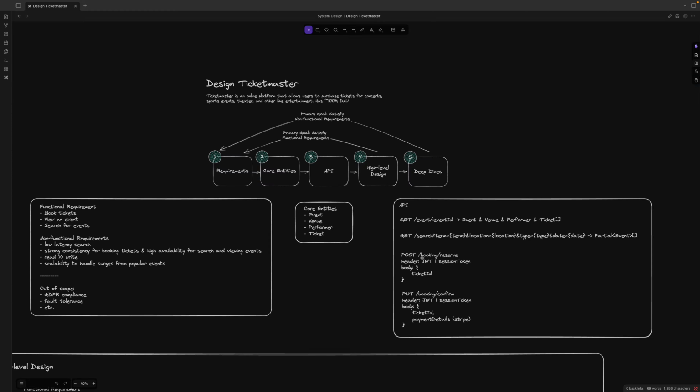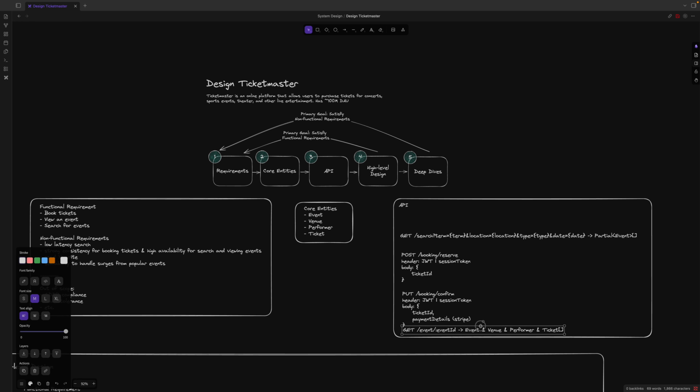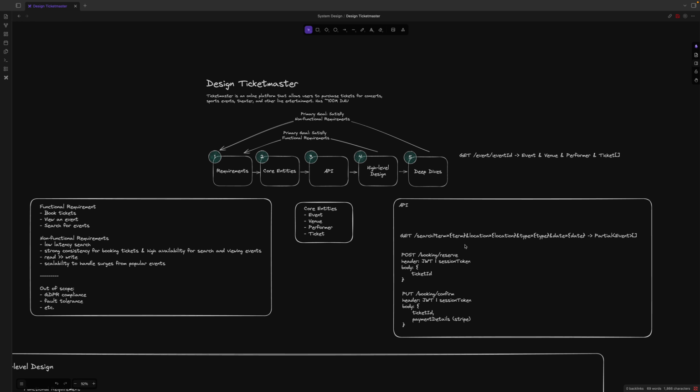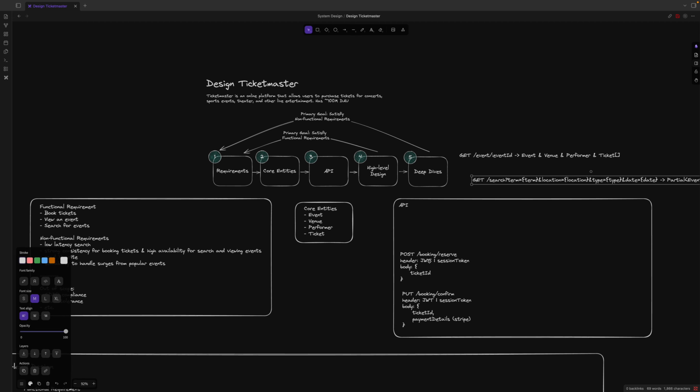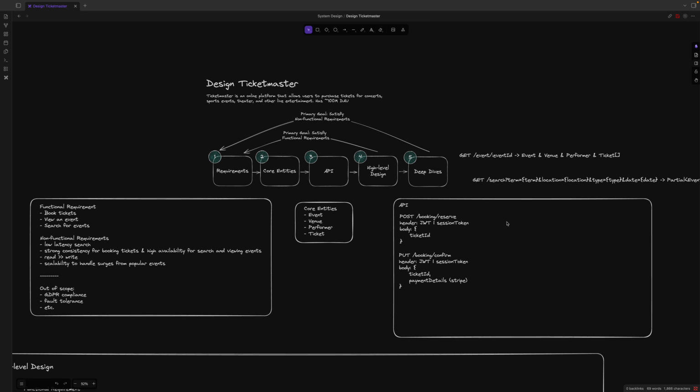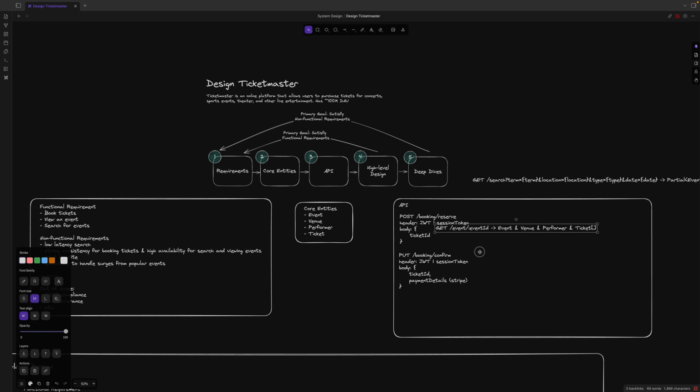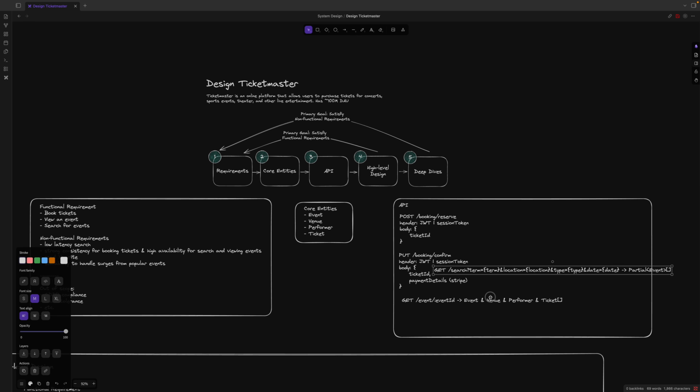I will modify this order to make it better. So this is the get event, view an event, and search the event. And now these match the functional requirements.